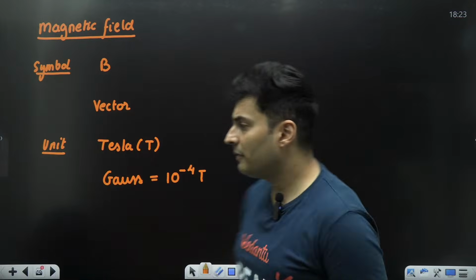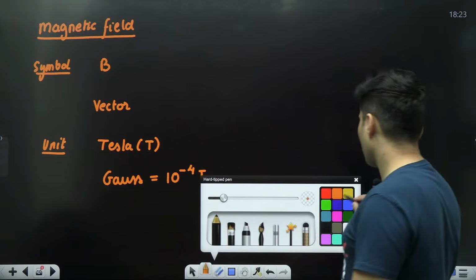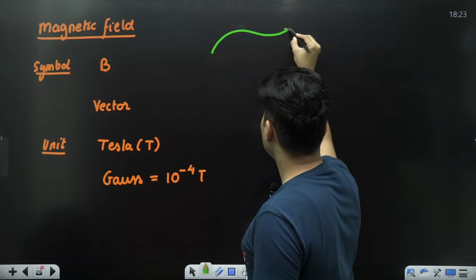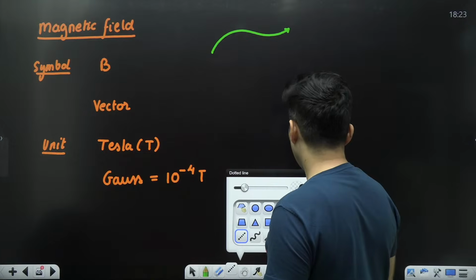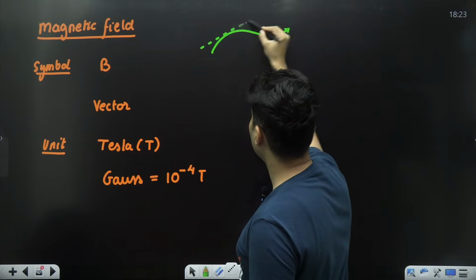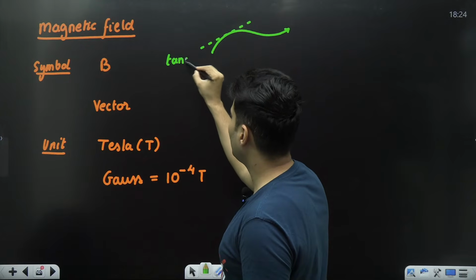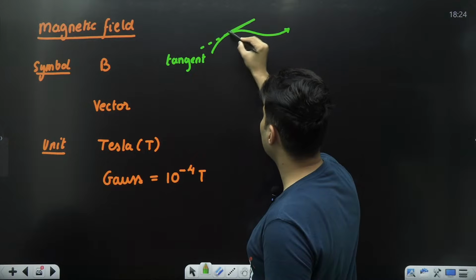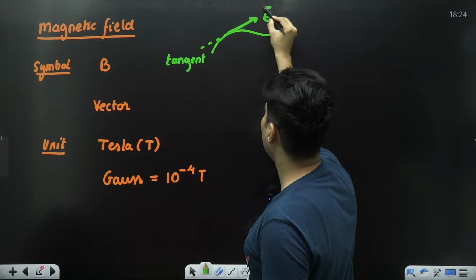This magnetic field follows all those other properties which electric field obeyed. For example, you will see that if a magnetic field line is like this, then if somebody happens to draw a tangent to it at any given point, then the direction in which the field is going along the tangent gives you exactly the direction of the magnetic field.